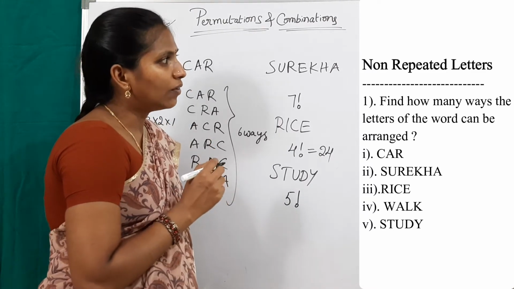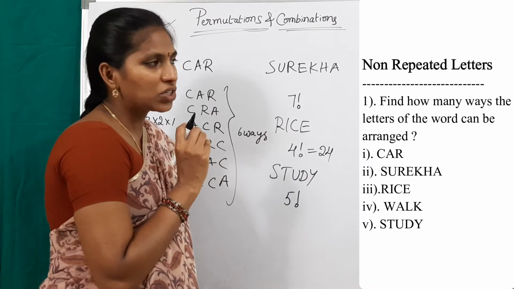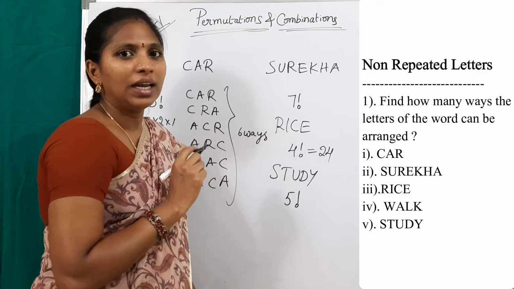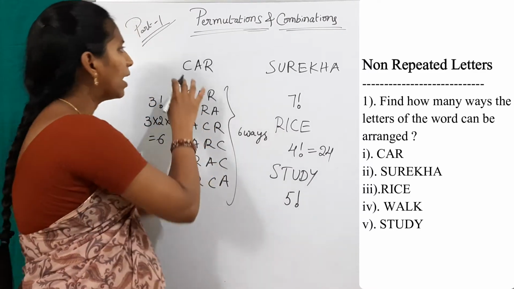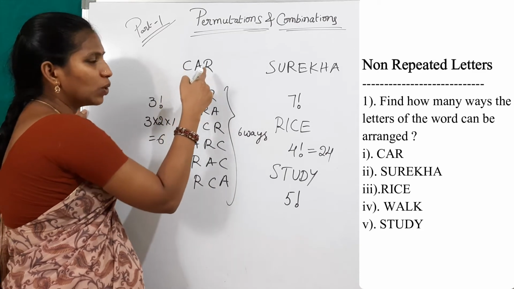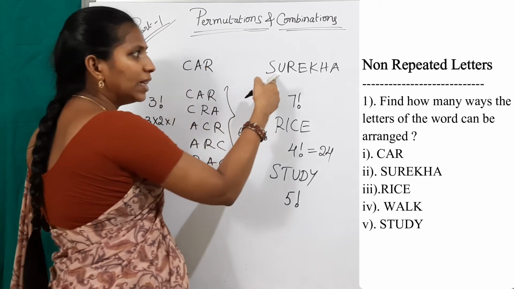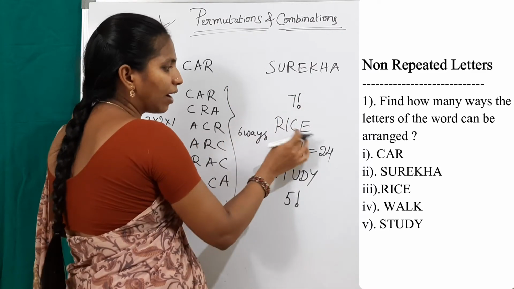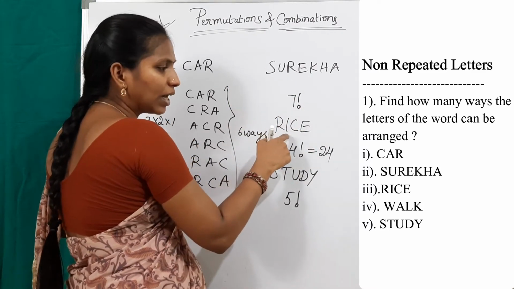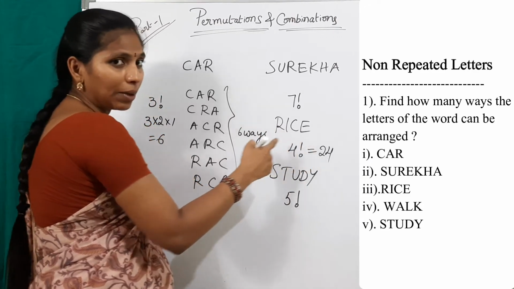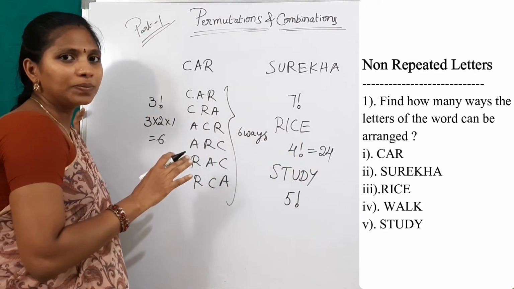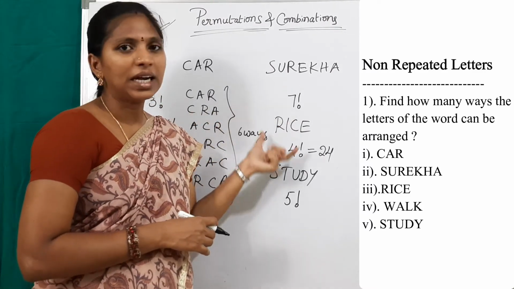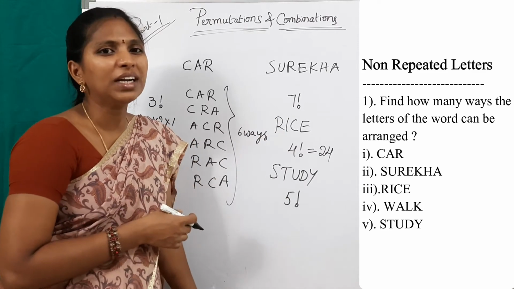If you observe these 5 sub-questions from the first question, no letter is repeated in any word. See, in CAR, C is only one time, A is only one time, R is only one time. And in this name, each and every letter is one time. And in RICE, R one time, I one time, C one time and E one time. So, these are the non-repeated letters category. Now coming to the repeated letters category.